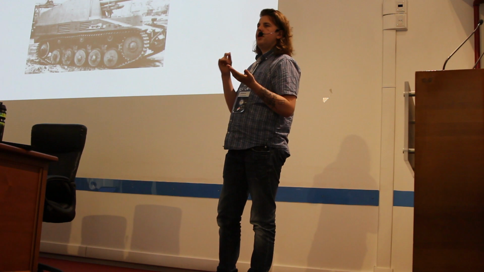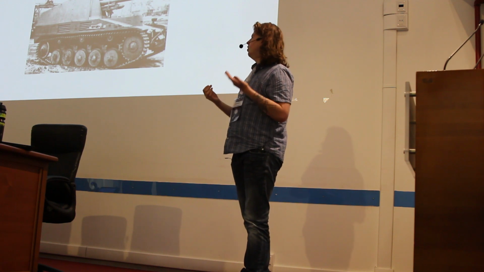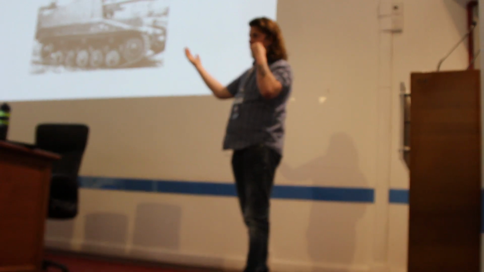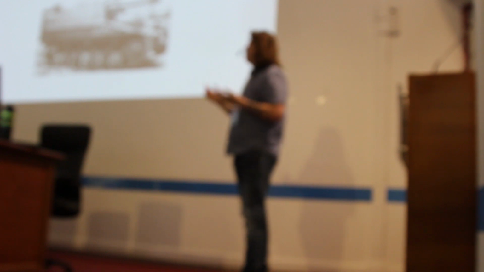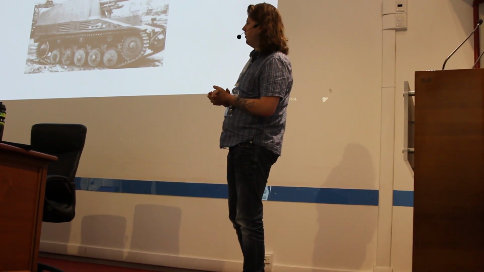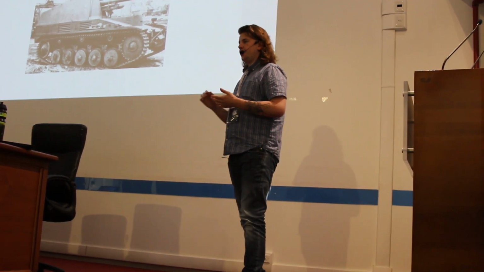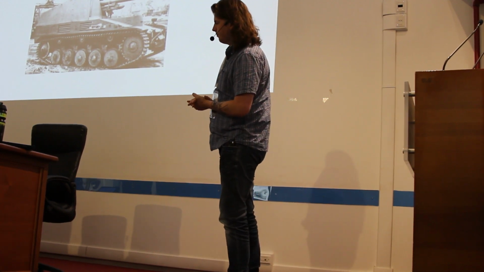So another part of the army says, hey, we don't have very good mobile artillery. How about we take those on the left, and turn them into the ones on the right? That turned out to be a very good way of taking something that's basically useless and making it into something highly successful. 700 of those were produced, amongst other variants. So a highly successful thing was created out of something that was useless.